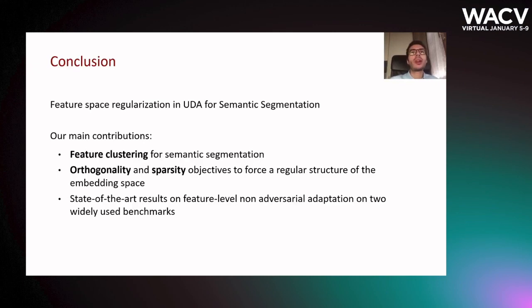To conclude, in this work we propose a novel feature-level unsupervised domain adaptation framework for semantic segmentation. As regards our main contributions, first we apply feature clustering to semantic segmentation, then we introduce orthogonality and sparsity objectives to force a regular structure of the embedding space, and finally we achieve state-of-the-art results on feature-level non-adversarial adaptation on two widely used benchmarks.